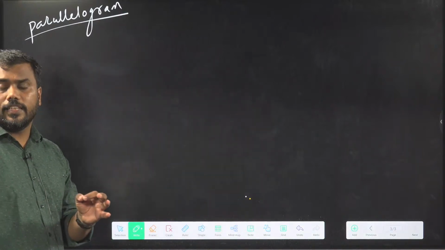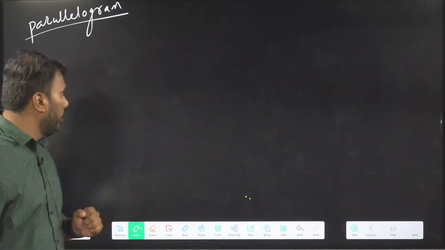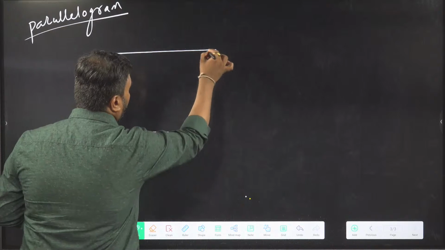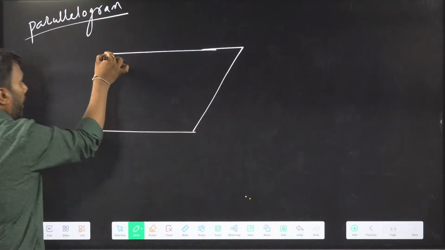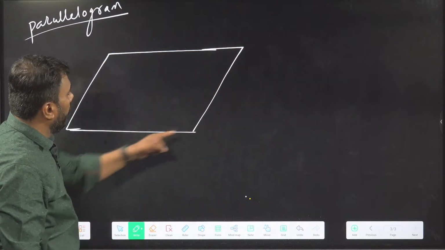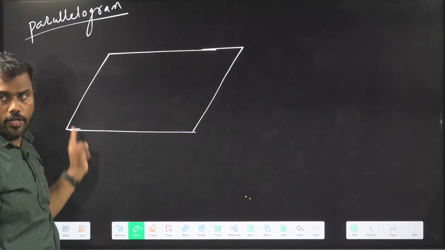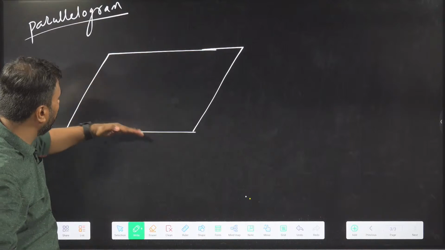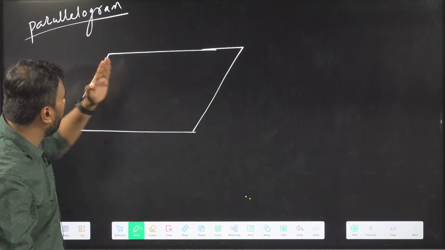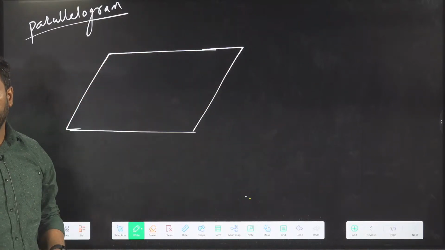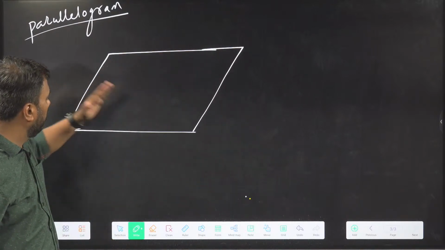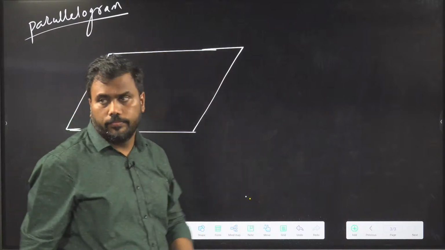First of all, I will discuss what a parallelogram is. A parallelogram is just a quadrilateral in which the opposite sides are parallel. These two sides are parallel to each other. These two sides are also parallel to each other.